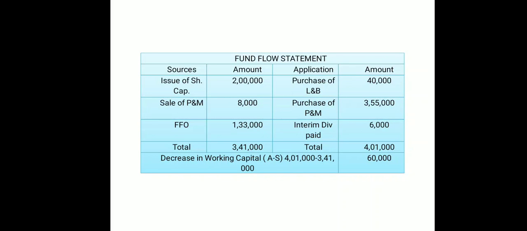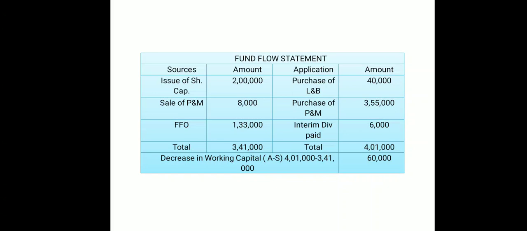And then coming to your application, we have seen from the balance sheet, remember, I hope, 1,80,000 and 2,20,000. So the difference between these two we are going to assume as the purchase of land and building. So how much is the purchase value? 40,000, that is 220 minus 180, in thousands.